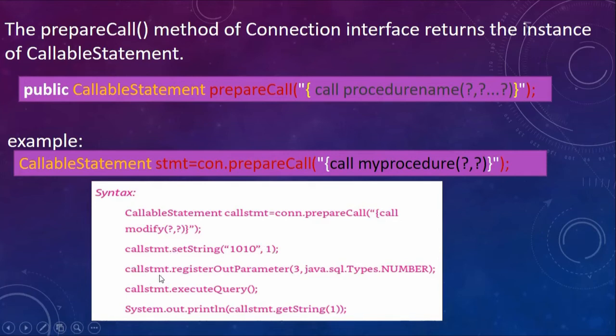Then I am saying callstmt dot registerOutParameter. By using this method, we are specifying for the modify method that we have defined what the output parameter is, what the method will give as output. The output parameter here is the third column value, java.sql.Types.NUMBER, whose data type is a number. That will be the output. After this code, I will say callstmt dot executeQuery, and then System.out.println callstmt dot getString 1.